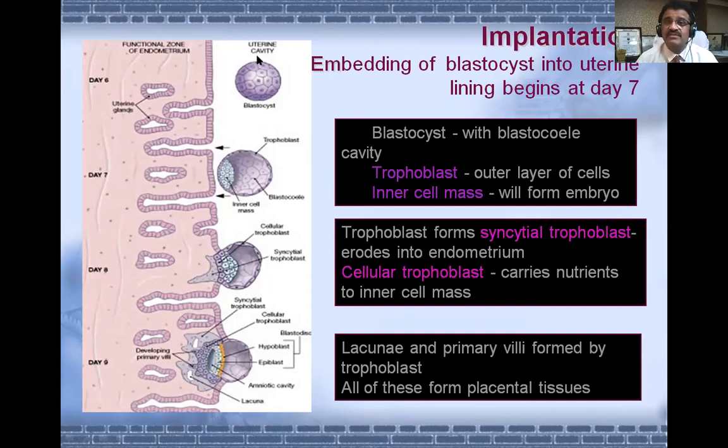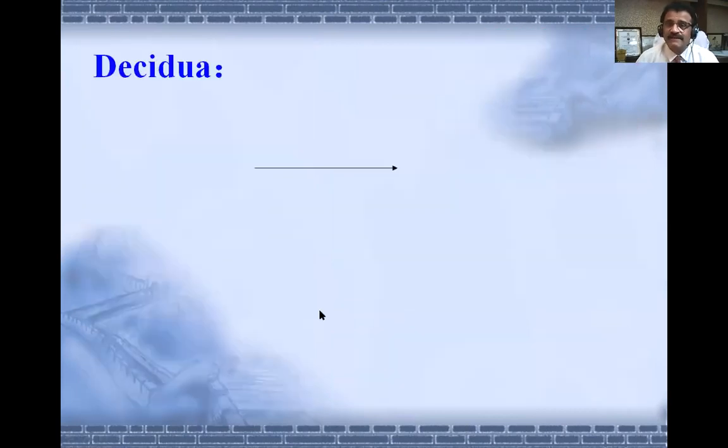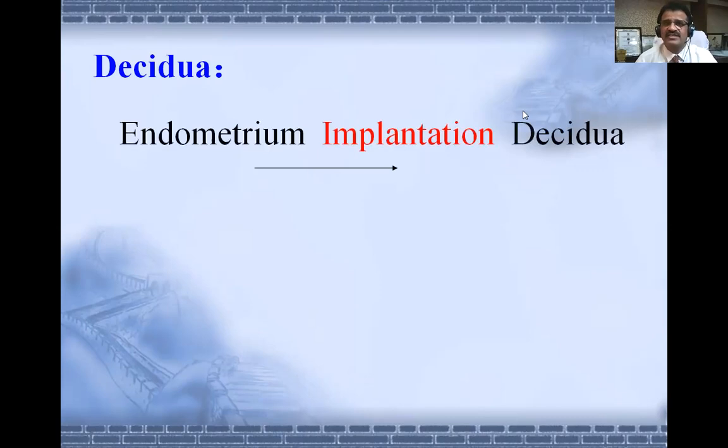Here you can see the picture of implantation taking place, and here it is implanted fully. And after implantation, the point of contact of the blastocyst on the endometrium is called the decidua. Decidua, you can see here. The endometrium, when implanted by a blastocyst, becomes a decidua. So decidua is a part of the endometrium. It happens only during pregnancy. The rest of the time it is only endometrium. Now we are going to call it a decidua because pregnancy has taken place.